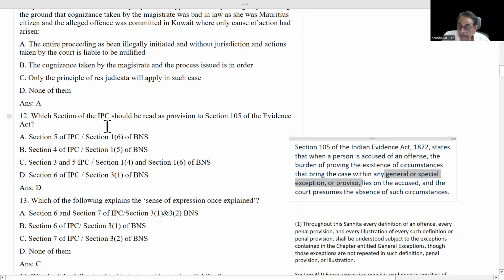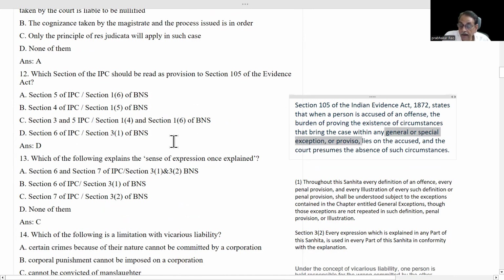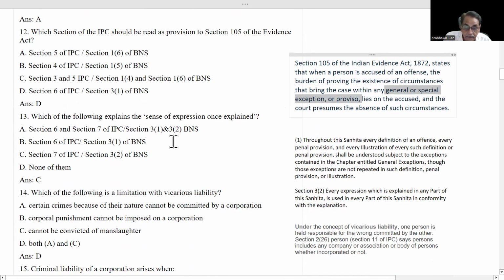Which section of the IPC should be read as provision to section 105 of Evidence Act? It is section 3(1) of BNS says this thing. We will see section 3(1) here.